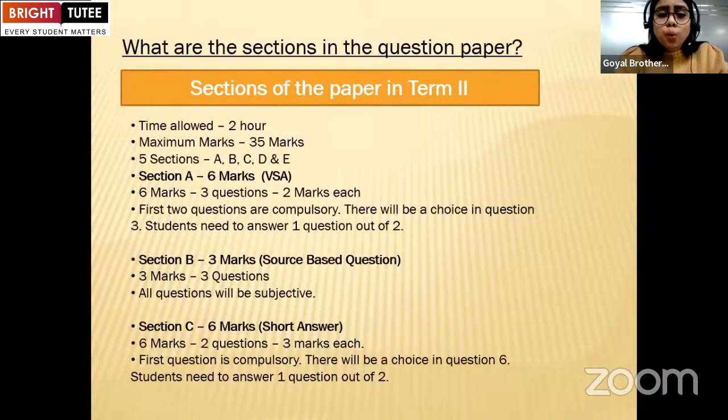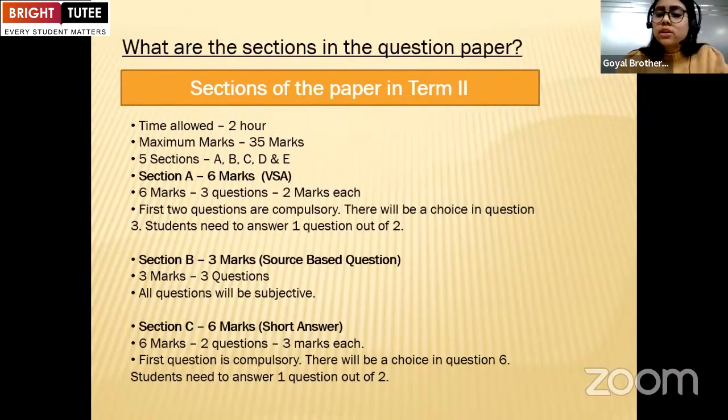Now we will discuss what the sections in the question paper are. This is very important for all to know: the time allowed is only 2 hours. Students have to manage everything in these 2 hours. Maximum marks is 35. There will be 5 sections in the question paper: sections A, B, C, D and E. Now let's discuss section A.